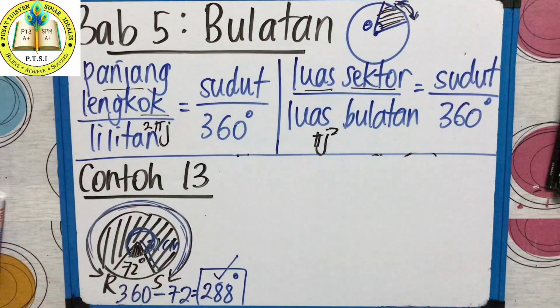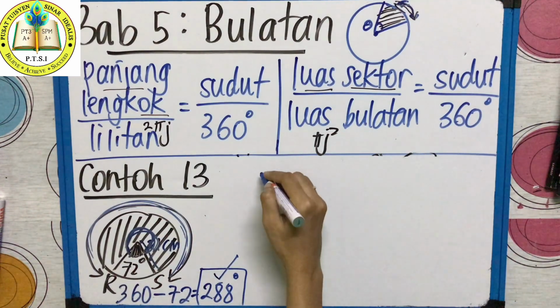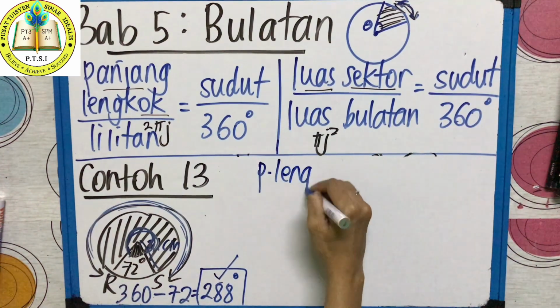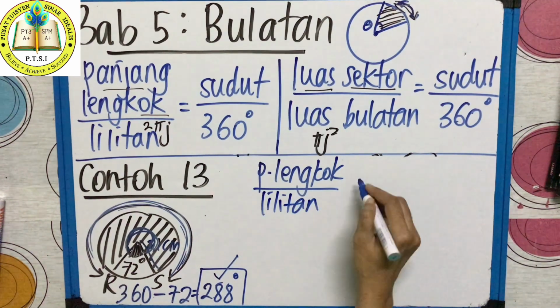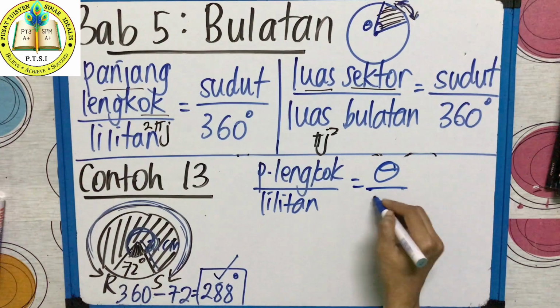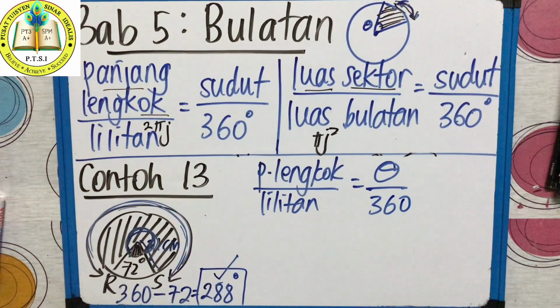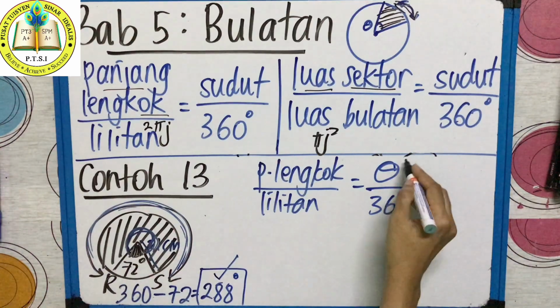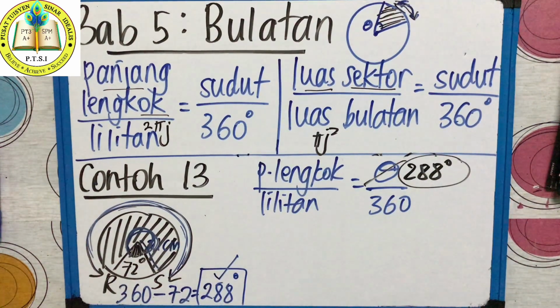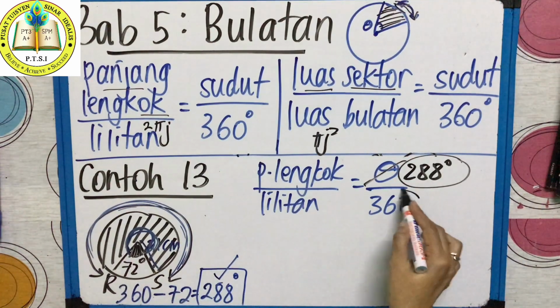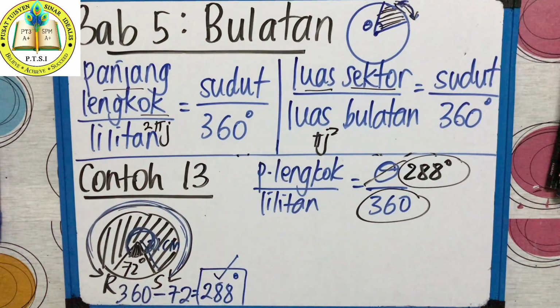Now, soalan minta panjang lengkuk major RS. So, what is the formula? Again, you write the formula. Panjang lengkuk over lilitan equals sudut over 360. Okay, sudut kita telah pun cari 288 darjah. You get ready. 360 ni sudah tetap, fix.